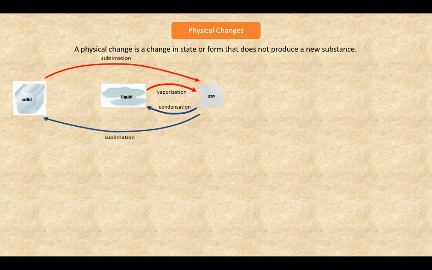I'll remove these arrows to keep the diagram looking cleaner. The sublimation from gas to solid is also known as deposition. This may not be a widely used term, but you should be aware that when you see or hear the word deposition, it's simply the form of sublimation from gas to solid. Deposition means that the solid is being deposited onto the surface.